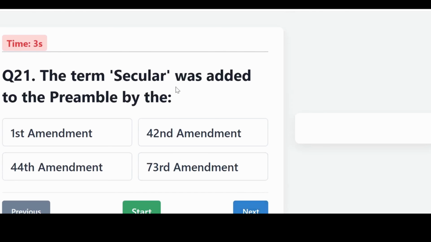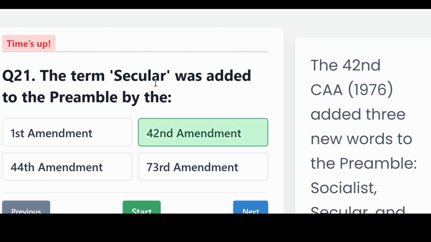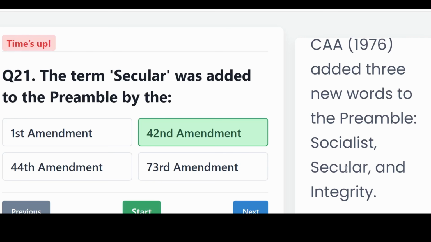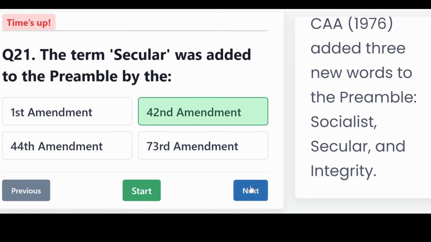The term secular was added to the preamble by, is it the first, the 42nd, the 44th, or the 73rd Amendment? And the correct answer, the 42nd Amendment. The 42nd, that is 1976, added three new words to the preamble, that is socialist, secular, and integrity.